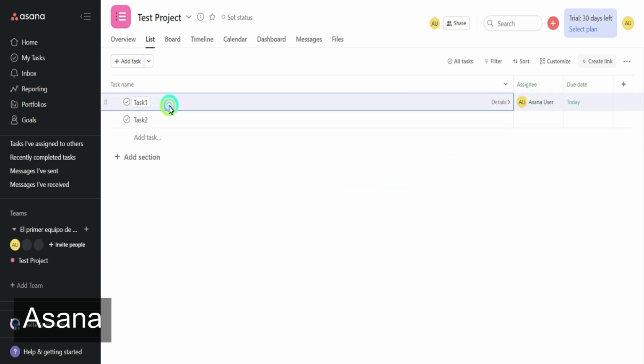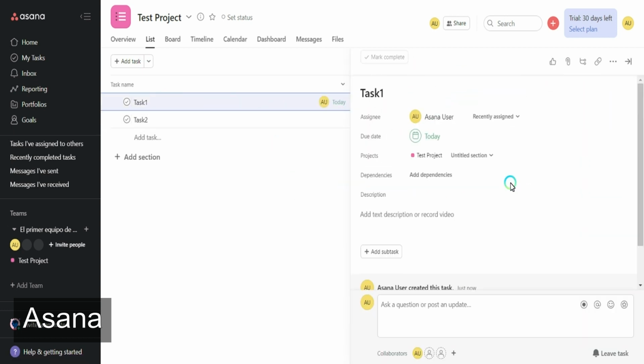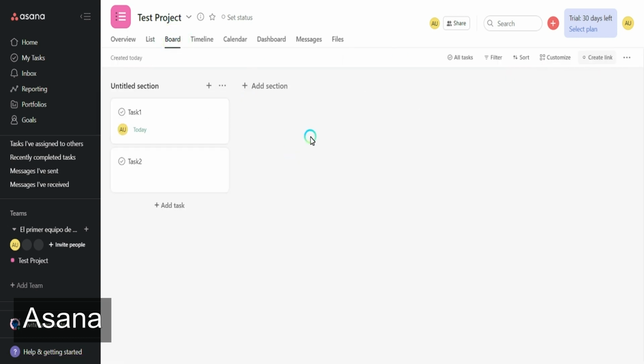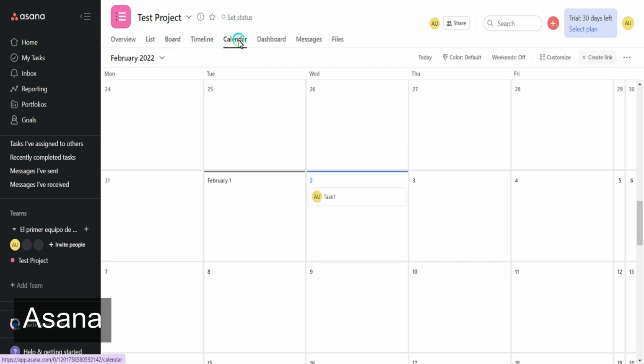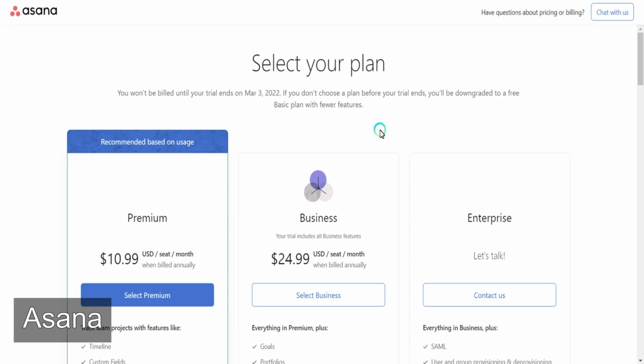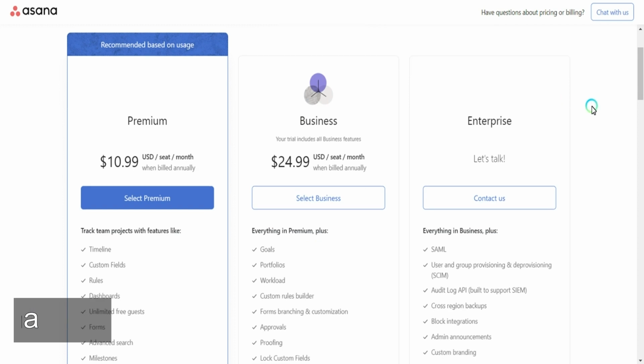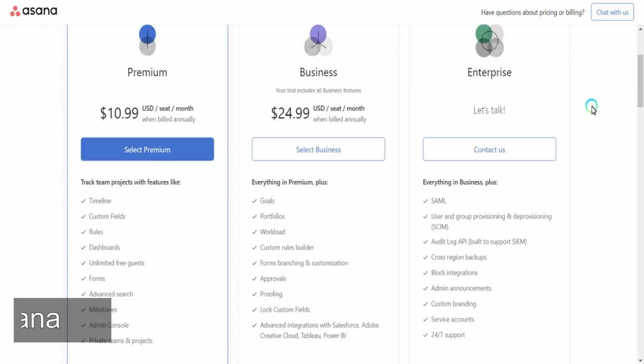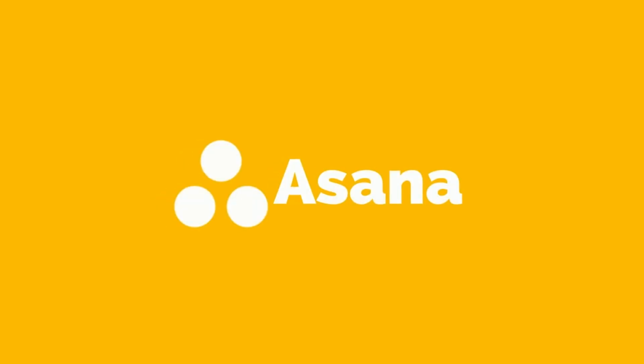but the detail of the task is pretty much the same, also for the visualization, but in this case we have more options and a dashboard to track the indicators. It has a free trial of 30 days. After that trial, you will need to pay a license for each user. It's a good platform if you only care about keeping track of the tasks.